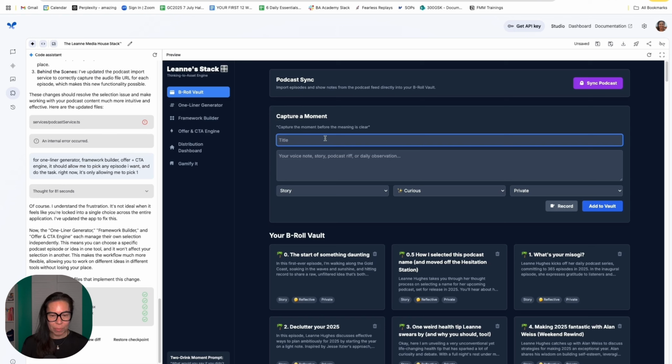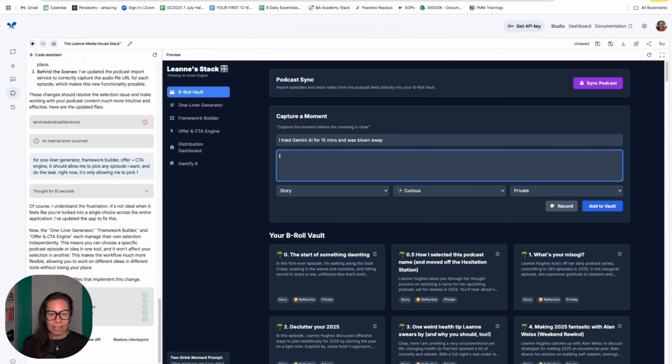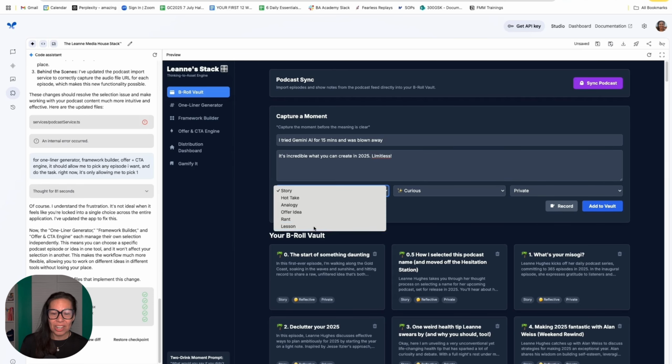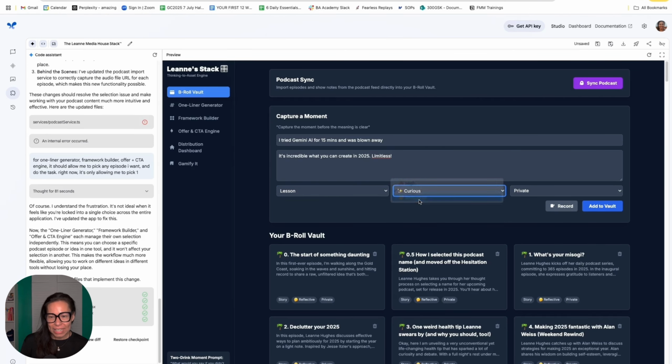So today's idea could be, I tried Gemini AI for 15 minutes and was blown away. It's incredible what you can create in 2025. Limitless. Okay, it could just be something small like that. Maybe it is a story or maybe a lesson, reflective, and I'm going to keep it private, and I'm going to add that to my vault. Okay, perfect. The vault is where all my ideas sit, and I can add to that on the daily, and I can also sync to podcasts, and then it adds new episodes as we go.